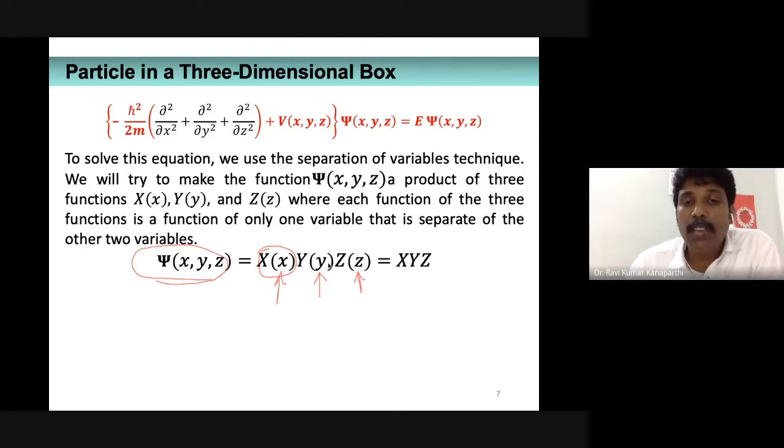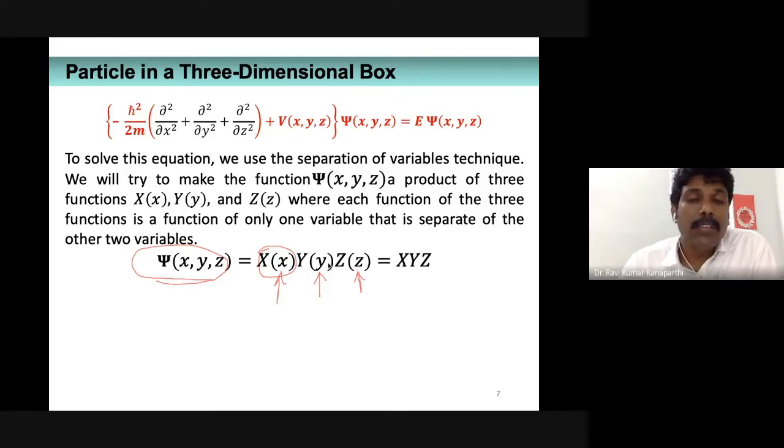That's the simplest assumption I'm making. Why are we doing this? Because this is a second order differential equation with three variables, and as such it's a bit difficult to solve, but we can manipulate it using simple mathematical tricks and then find its solutions.